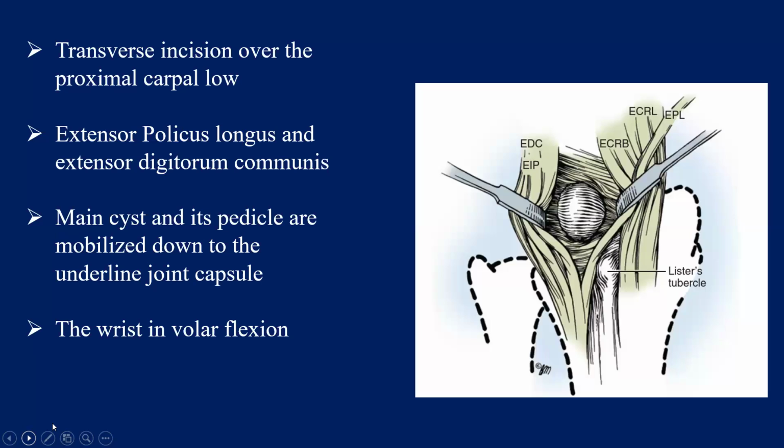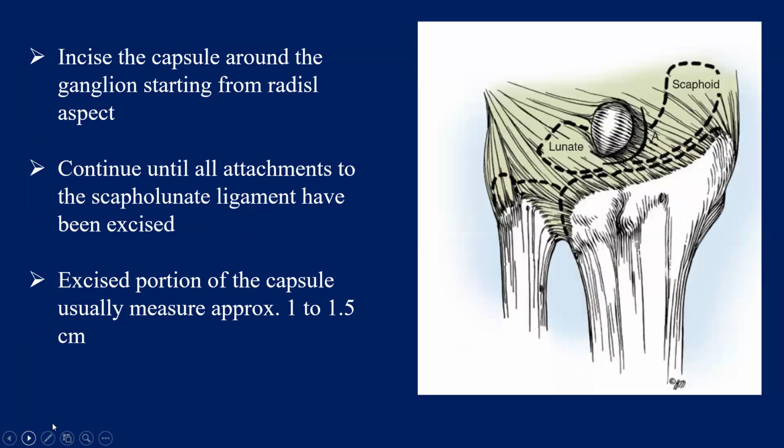So what is my preferred method? I put a transverse incision over the ganglion. If it is a scapholunate ligament ganglion, then over the proximal carpal row. I go between extensor pollicis and extensor digitorum communis. The main cyst pedicle is mobilized down to the underlying capsule, keeping the wrist in complete volar flexion.